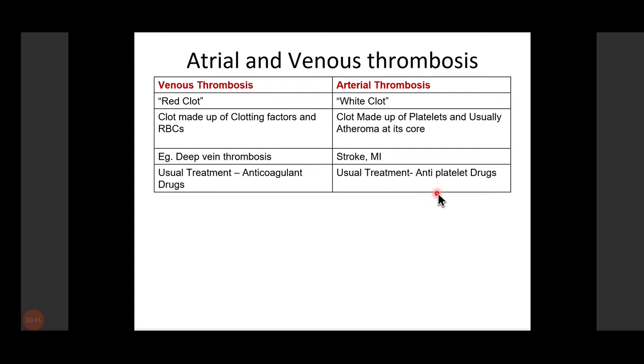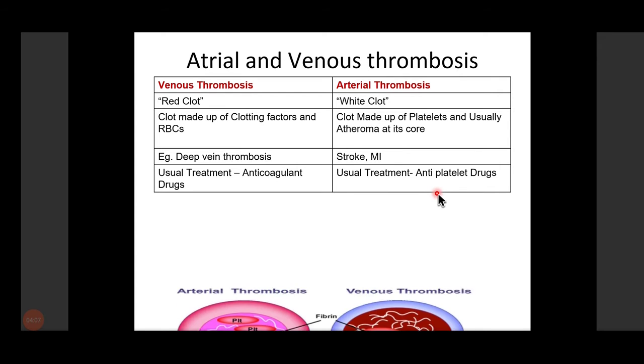So if somebody asks what you would give in case of MI, the answer would be antiplatelet. Or if someone asks what you would give in case of deep vein thrombosis or any type of venous thrombosis, the answer would be anticoagulant.